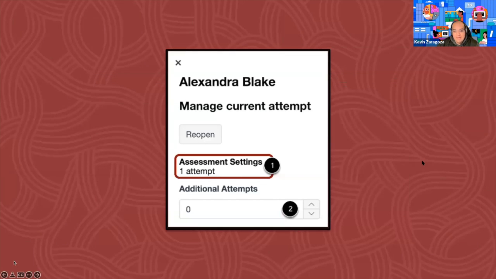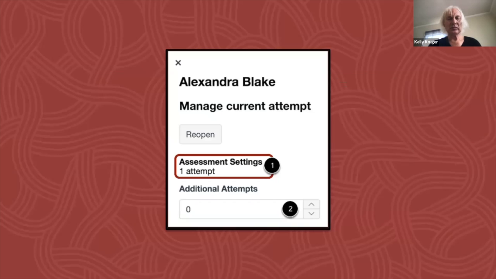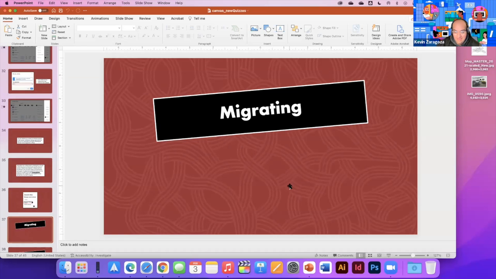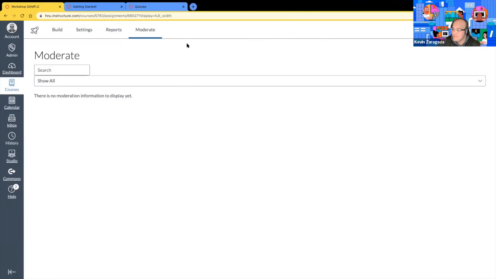When we click on that moderate option, we're going to get a view like this. We can see how many attempts the student has taken. And if we want to give them additional attempts, we can specify that from here as well. Again, notice that, do you remember when we were building the quiz at the end within the settings, how many additional attempts would you like to give? If there are none for that whole quiz, we can specify it here per student instead. Questions on the moderate tab?